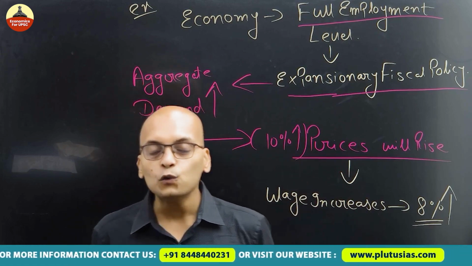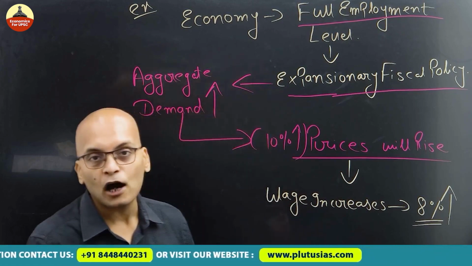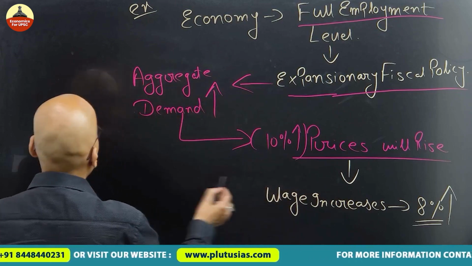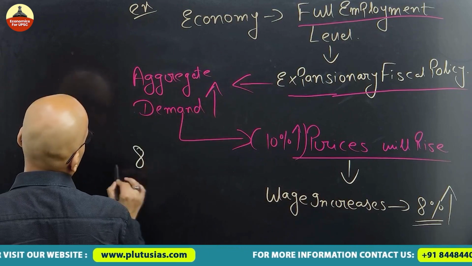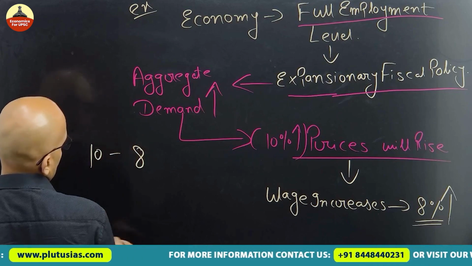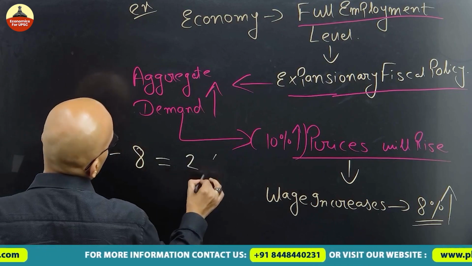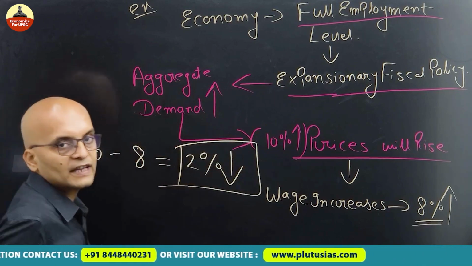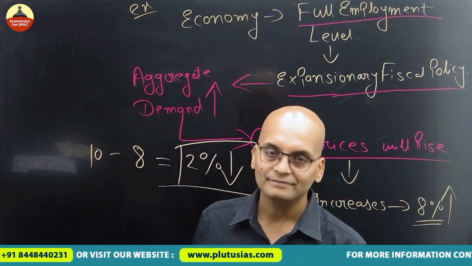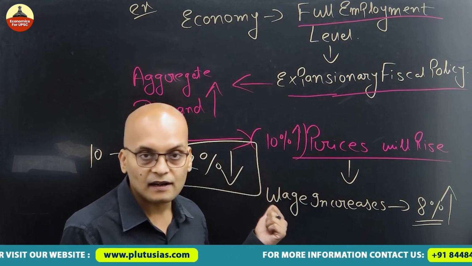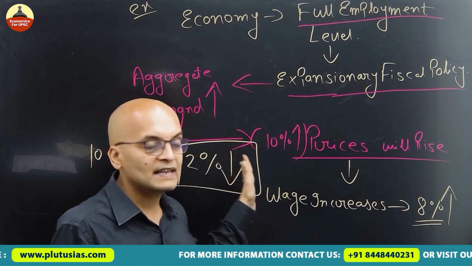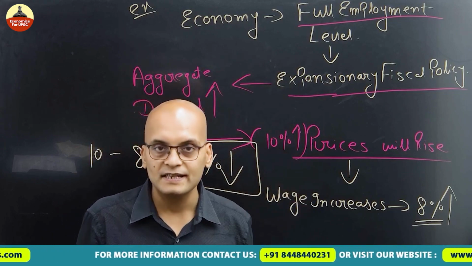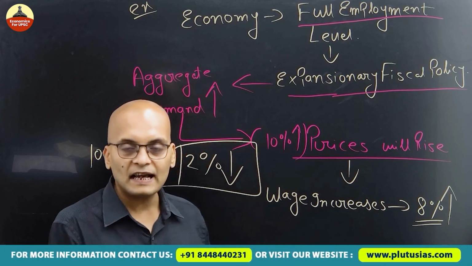So he is losing the value of his money. Workers are losing the value of their money by how much? By 2%. See, the hike in wage is 8%, the hike in prices is 10%, 10 minus 8, a 2% decrement in the real wage rate of the worker. But workers are unaware of it. And see guys, this is relevant in today's date also, in our day-to-day life.